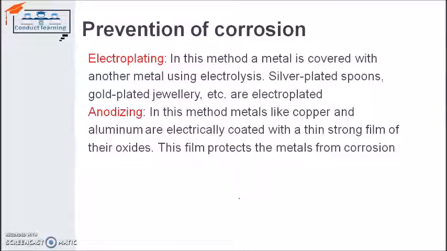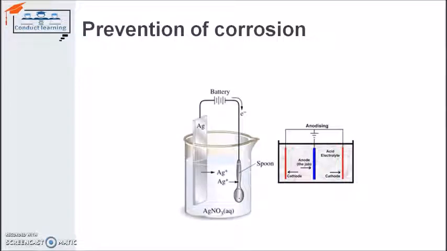Anodizing is a process which we also discussed before, in which we provide a thin layer of aluminium oxide on the metal, which prevents the metal from being further oxidized. So this is for protecting the metal from corrosion. This is an example where we took silver and a spoon, in which silver will be attracted toward the spoon because it has a negative charge and silver has a positive charge. So it is deposited on the spoon and protects this iron metal from getting oxidized. This is the electroplating process.